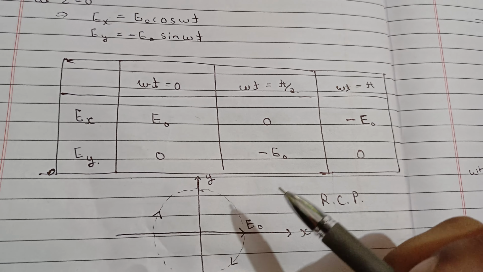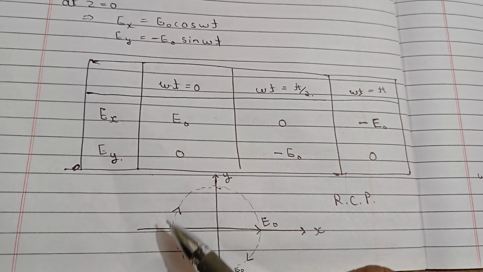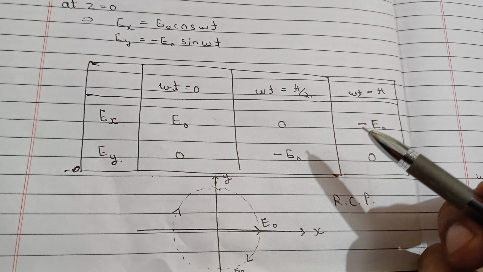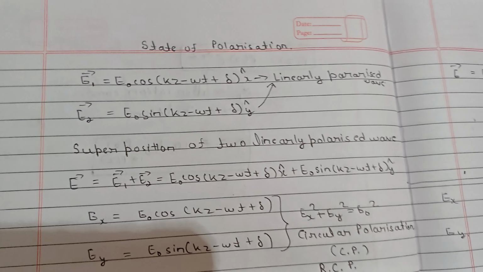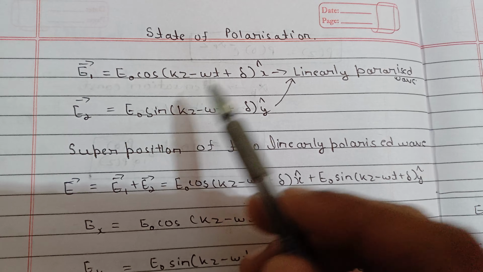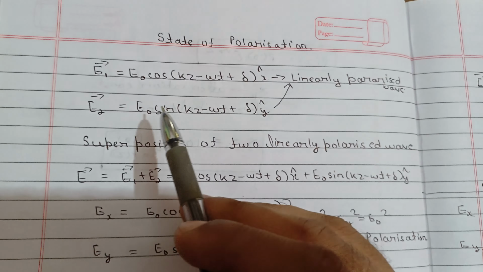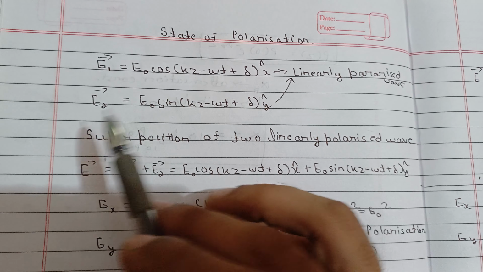And now we'll see how it is left circularly polarized. When it is moving like this, we'll call it left circularly polarized. So how can we do that? If there is this minus sign, the phase difference between these two will be 3 pi by 2; initially it was pi by 2. Now if the phase difference is 3 pi by 2, then this will be minus y cap E2.